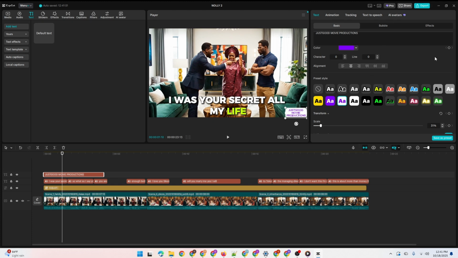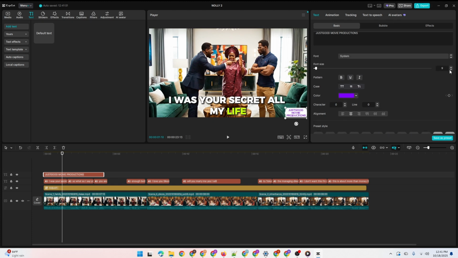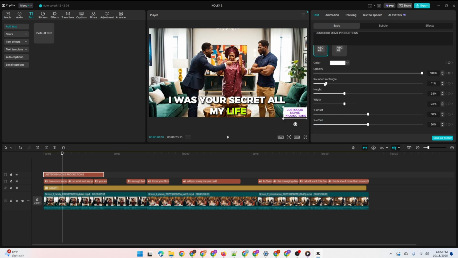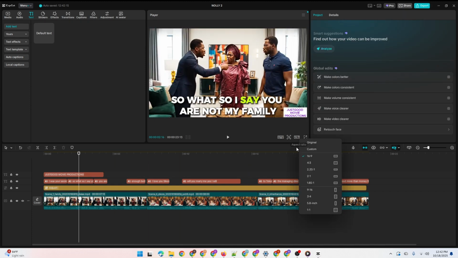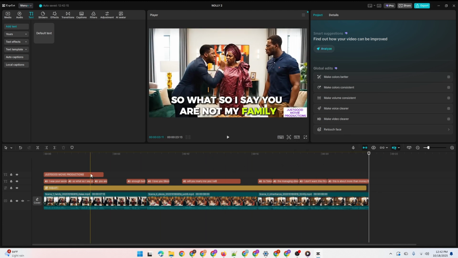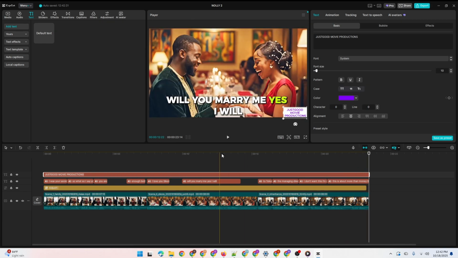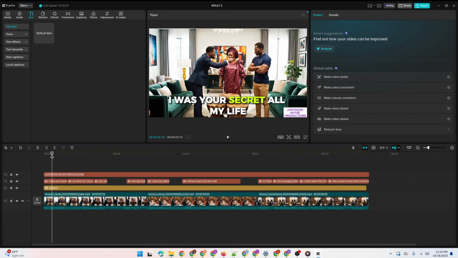You can also format this again, like increase or decrease the font if you want. Then scroll down. You see the rounded edges. You can also adjust it. Then the height and the width, you can leave as they are. So make sure that the aspect ratio is 16:9, and also make sure that the caption extends to the end of the video. So there you have it.